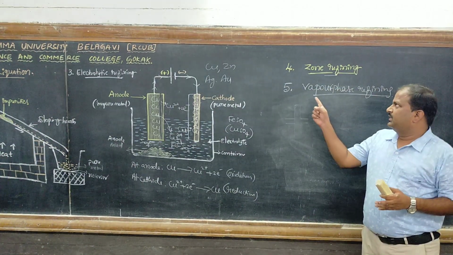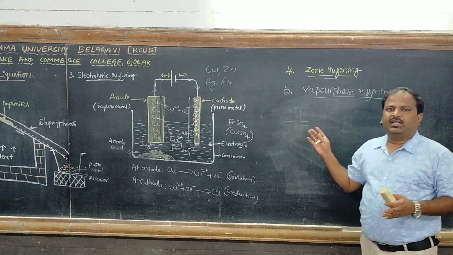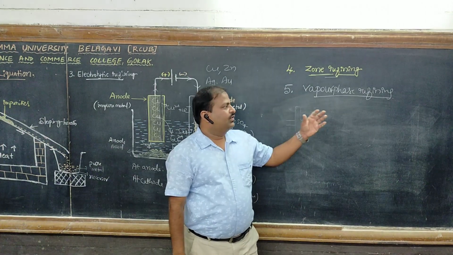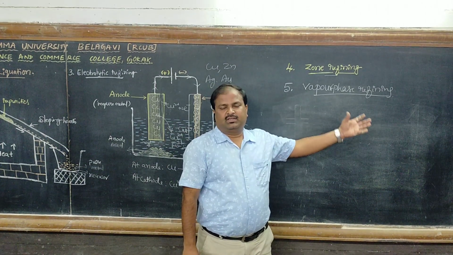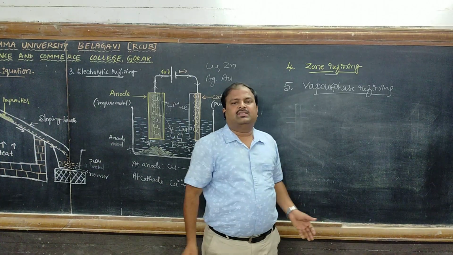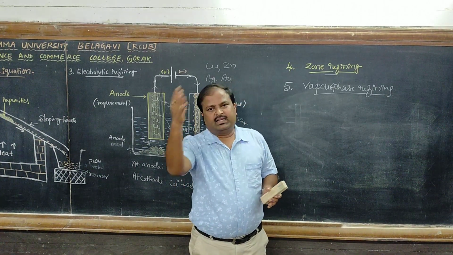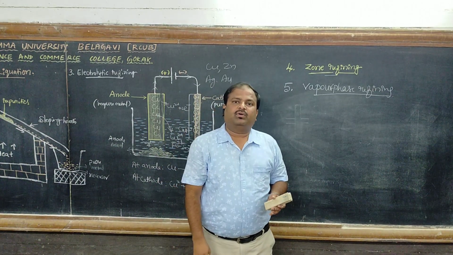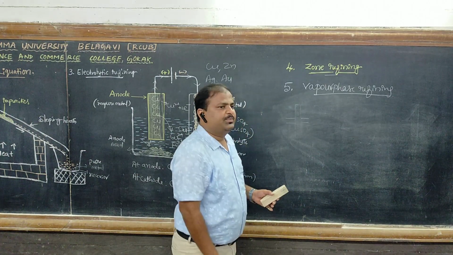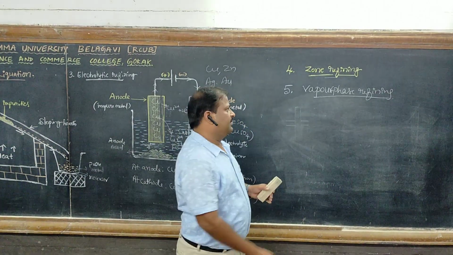Here there are two steps. In vapor phase refining, what happened in the beginning? The impure metal is heated with a suitable reagent to form a volatile compound. That is the first step. Then the volatile compound is heated to high temperature. It decomposes to form a metal vapor, and it is condensed to get a pure metal. This involves two methods: one is Mond's process and the other is the Van Arkel process.